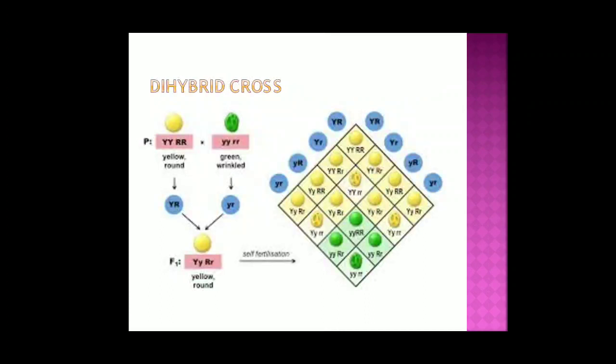So we have taken two characters, YYRR and yyrr, means capital alphabets and small alphabets. Then these gametes are formed. Then all the seeds will be yellow and round. And when we do it in the second generation, we had seen the ratio of 9:3:3:1. We have done it yesterday, I think, so you will know how to do it. So this is how we have to do it.